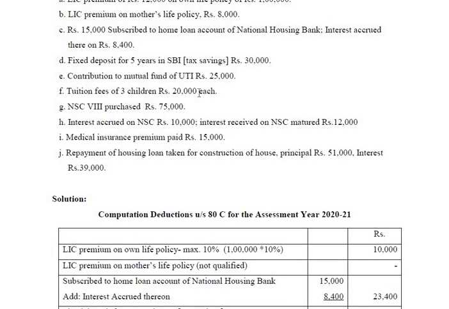Tuition fees of 3 children is given, 20,000 each. Under 80C, only tuition fee of 2 children is allowed. So, tuition fees of 2 children is 20,000 into 2. So, 40,000 rupees are qualified for deduction under 80C as far as tuition fees are concerned. Next, NSC 8th issue purchased rupees 75,000. So entire amount is qualified. Interest accrued on NSC 10,000.